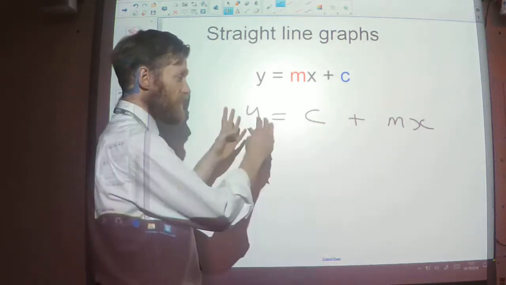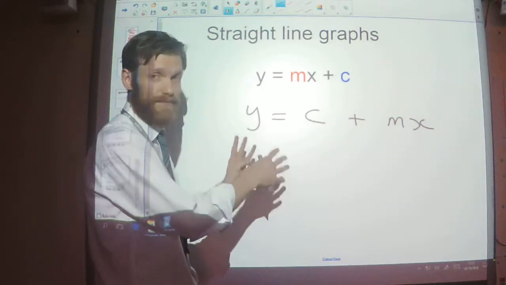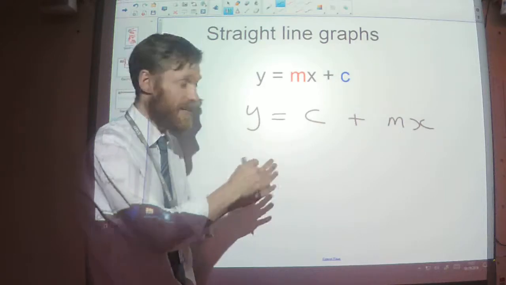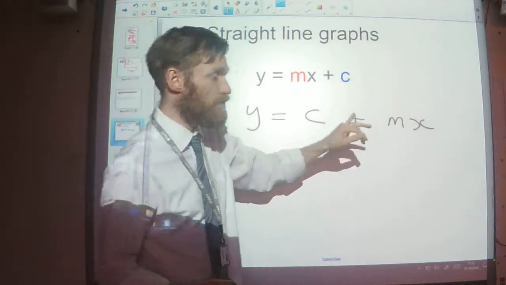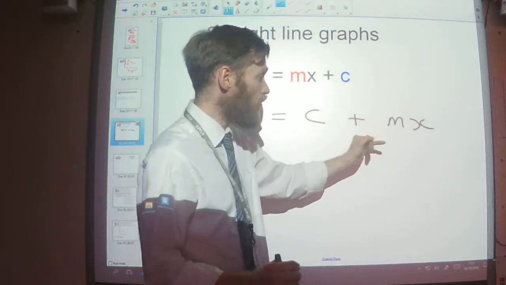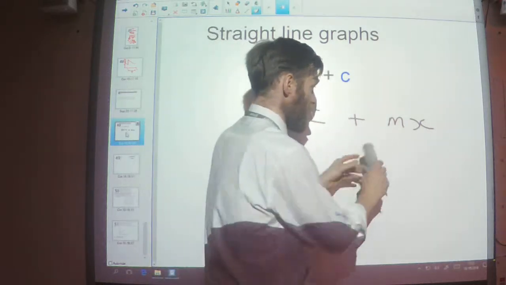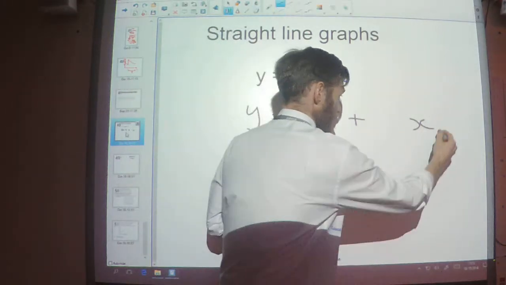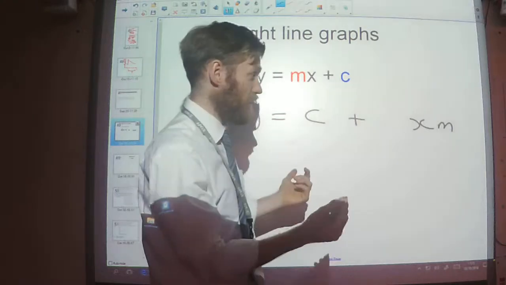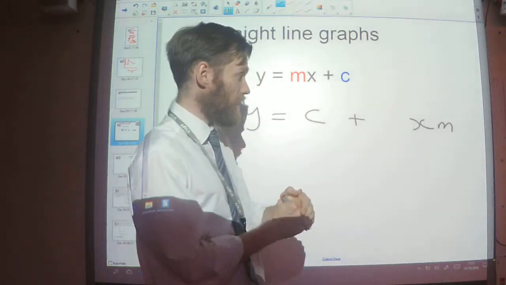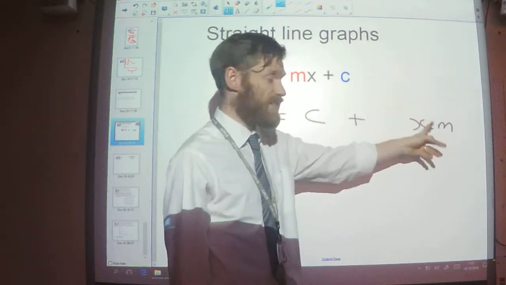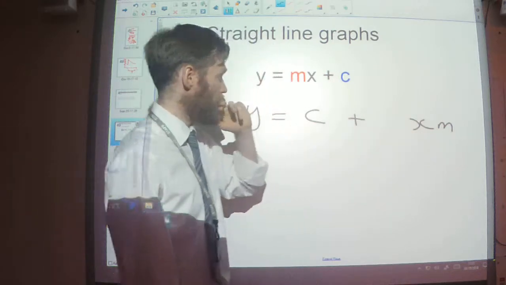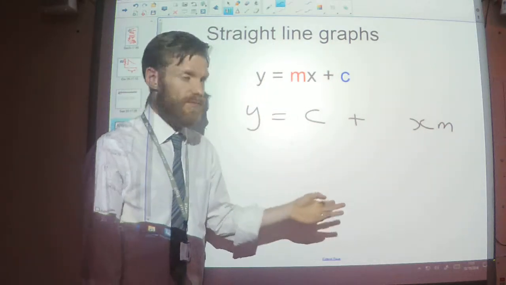The number you see by itself will always be the constant, the y-intercept, and the number in front of the x. Or, I mean, in theory, I could write it as x times m if I wanted to. It's the same thing, right? So the number that multiplies the x is the gradient. So worth bearing that in mind for later in the video.